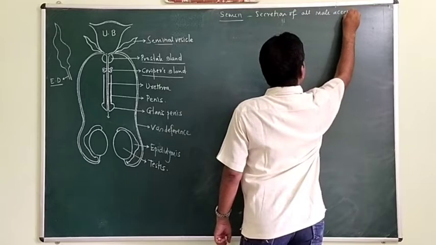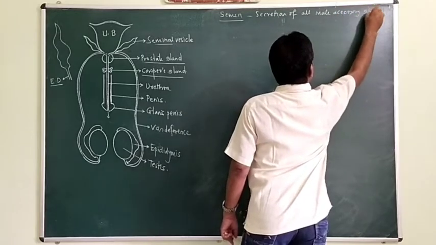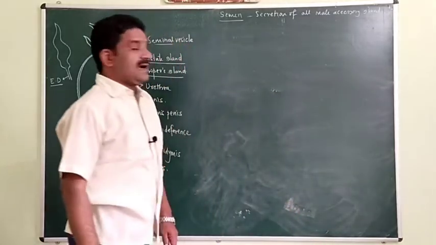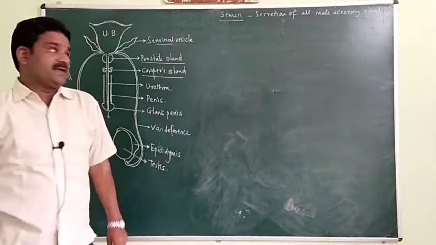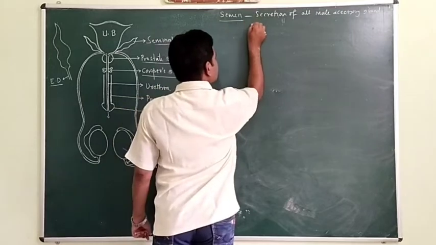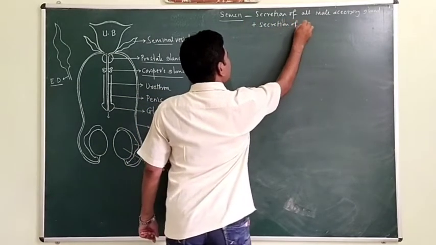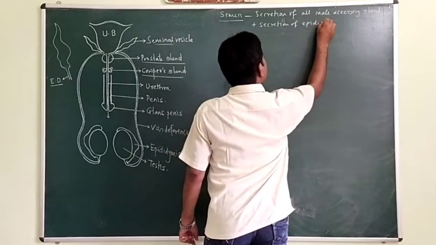Male accessory glands means seminal vesicle, prostate gland and Cowper's gland. Again, there is a secretion of the epididymis.